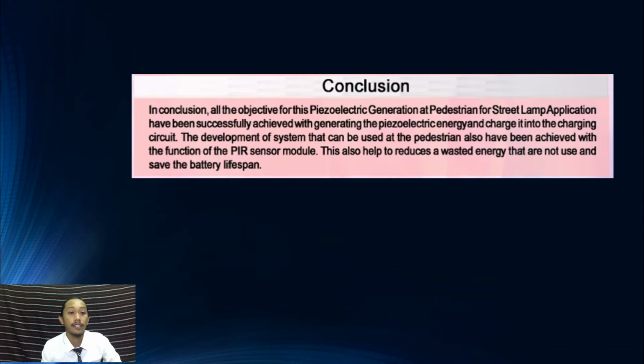For the conclusion, I can conclude that all the objectives for this project, piezoelectric generation at pedestrian for street lamp application, have been successfully achieved, with generating the piezoelectric energy and charging it into the charging circuit. The development of the system that can be used at the pedestrian has also been achieved with the function of the PIR sensor module. This also helps to reduce the wasted energy that is not used and save the battery lifespan.